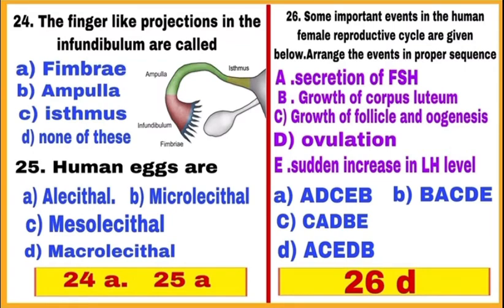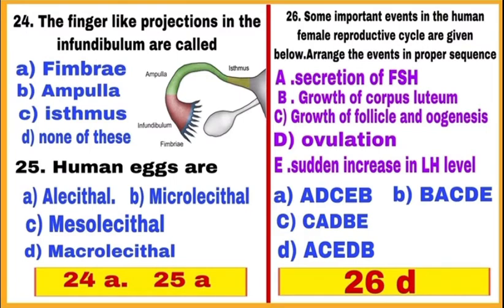Question 26. Some important events in the human female reproductive cycle are given below. Arrange the events in proper sequence. Out of A, B, C, D, E, the first step is A, secretion of follicle stimulating hormone or FSH. Second step is C, growth of follicle and oogenesis.